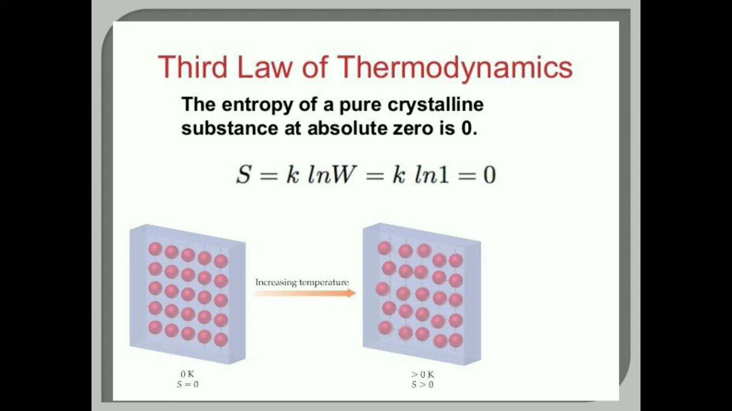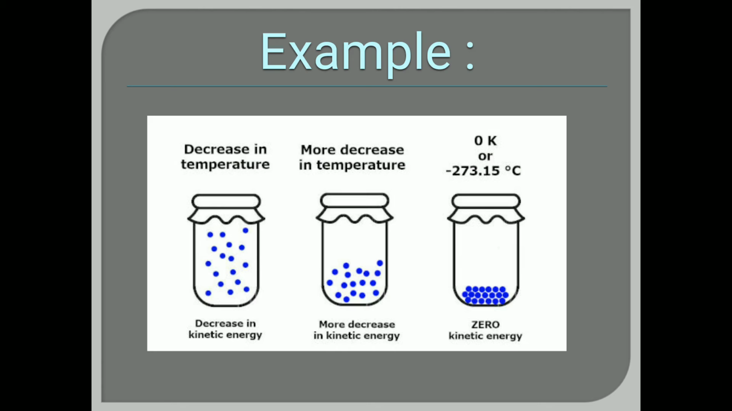So thus at absolute 0 temperature any change in state proceeds without a change in the entropy, and this is referred to as the Nernst heat theorem. We will see in the next slide what exactly the Nernst heat theorem is. Before that, let's have an example of third law of thermodynamics.